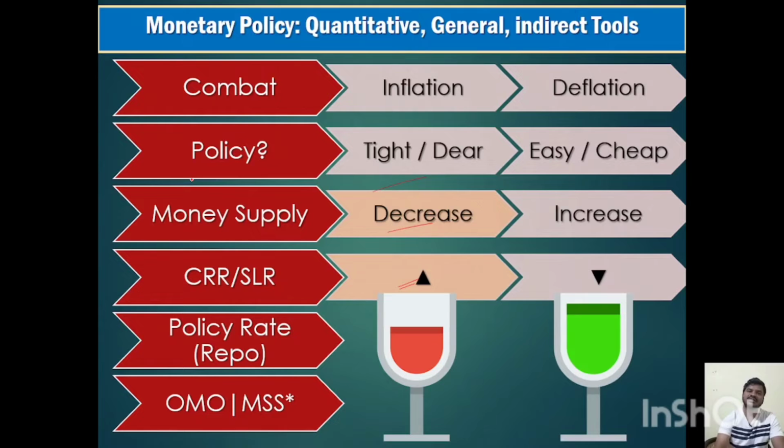And to fight deflation, the opposite of what inflation does, the money supply in the market should increase. To increase the money supply in the market, RBI has to reduce the CRR and SLR, so that the money left with the banks will be more, and they can lend more to the public, and the money supply increases in the market.